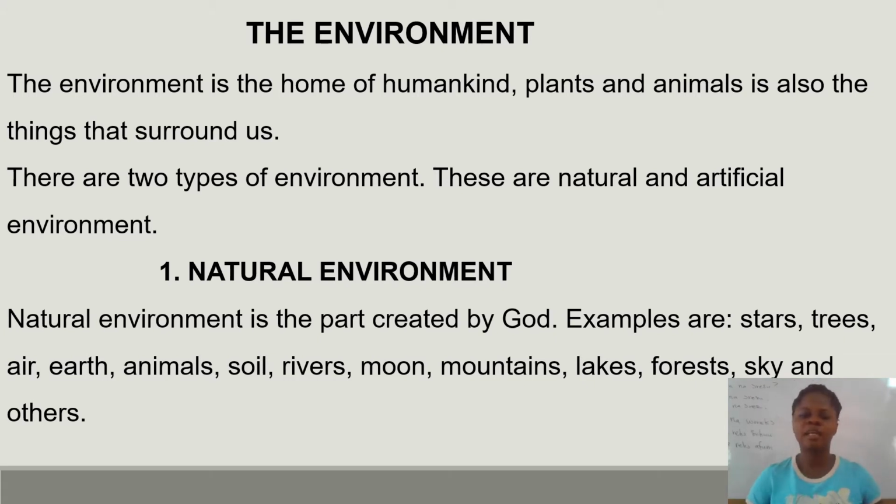Okay, so let's look at the natural environment first. The natural environment is the part of the environment created by God. Give me examples of things created by God. We can say trees, we can say earth, we can say animals, rivers, mountains, lakes, etc. These are all things created by God, and these are the things that make up the natural environment.